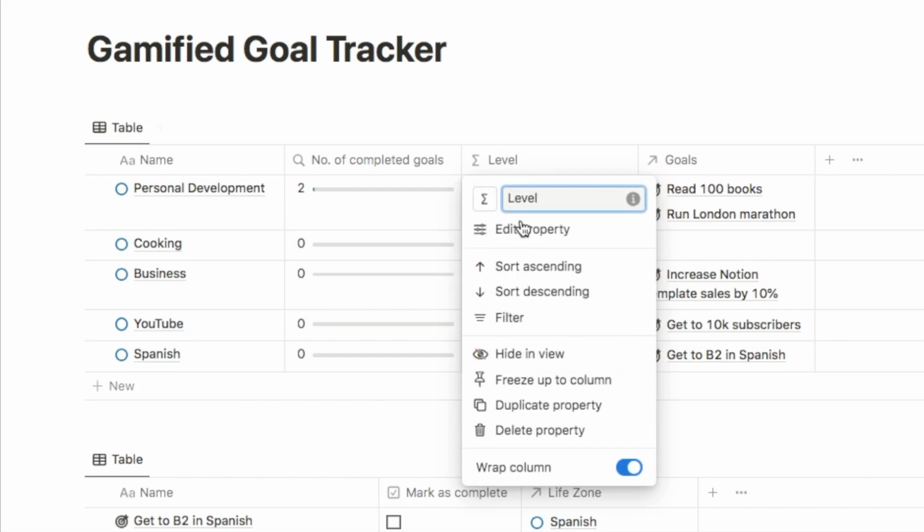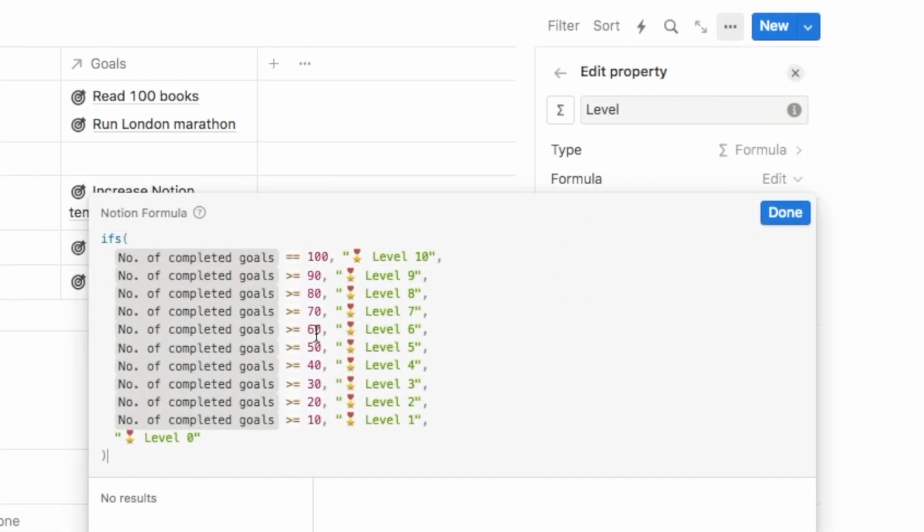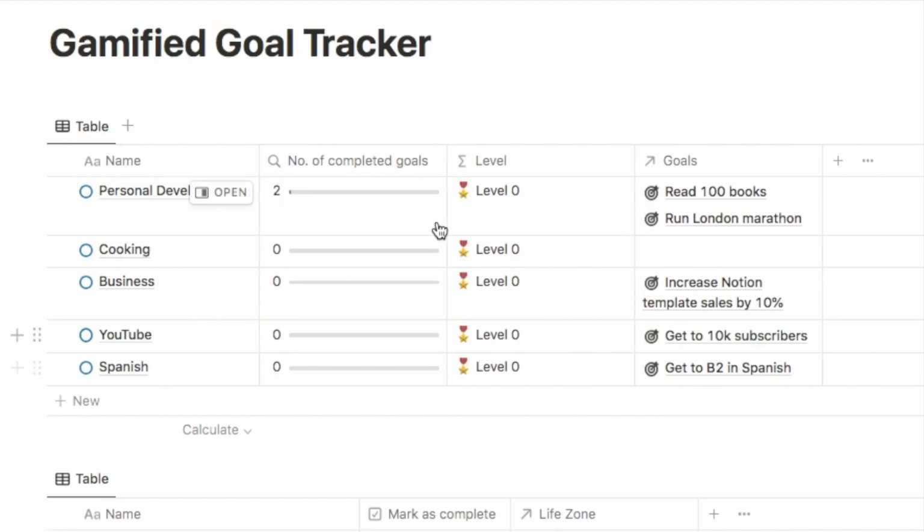Feel free to edit the formula as much as you like. So if, for example, you don't plan on doing 100 goals, maybe you only plan on doing 10, then you might want to change the numbers in here for the different levels. So really feel free to play around with this, but this is the formula that I'm going with. Now I want to make this look a little bit better. So we're actually going to change it to a gallery view.